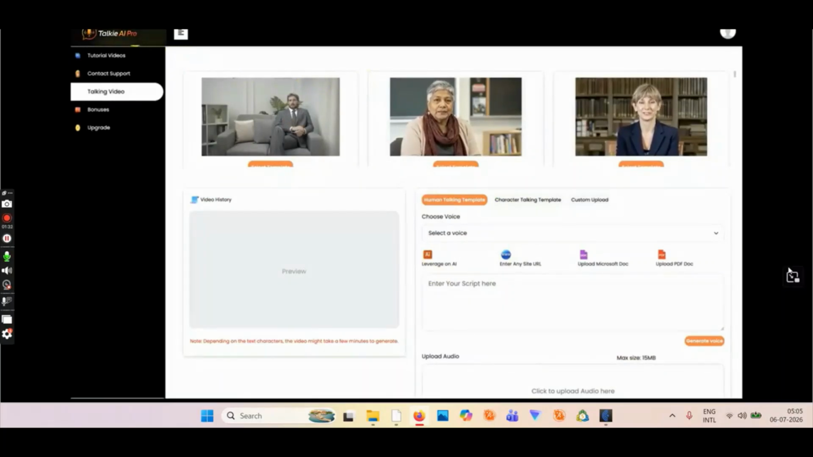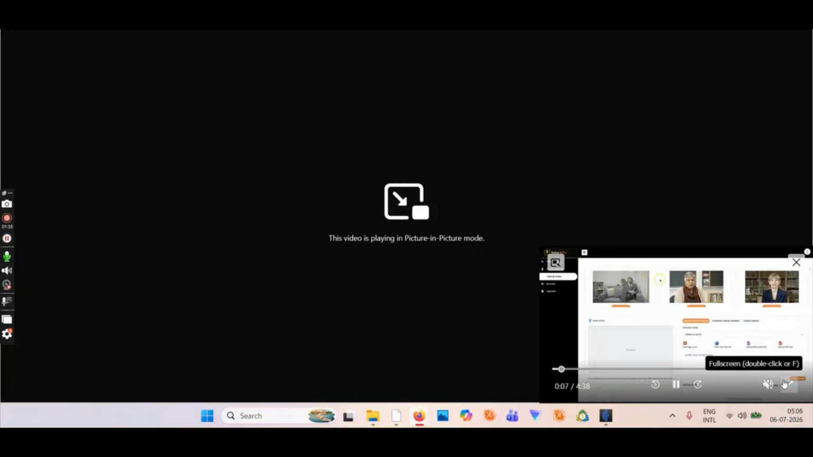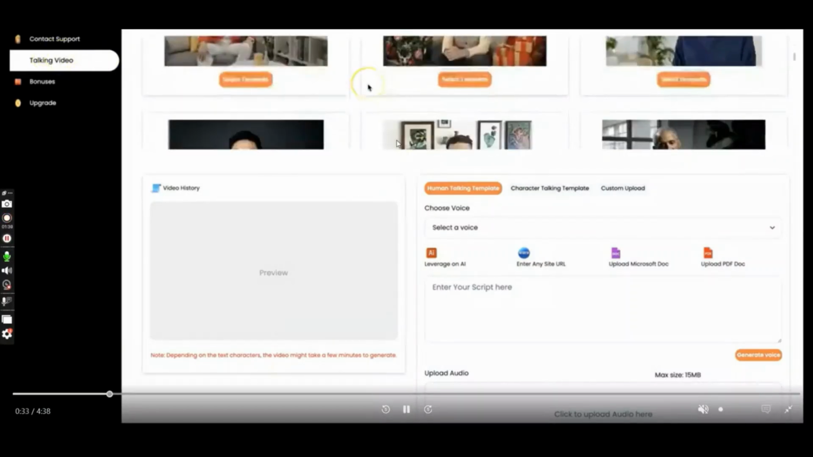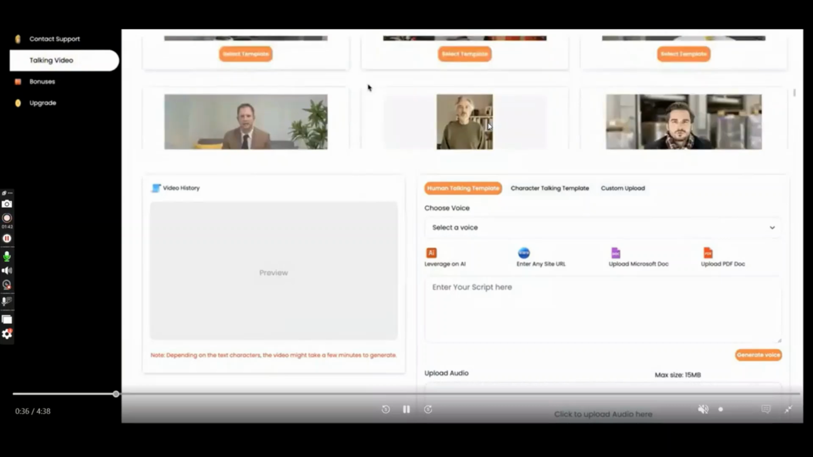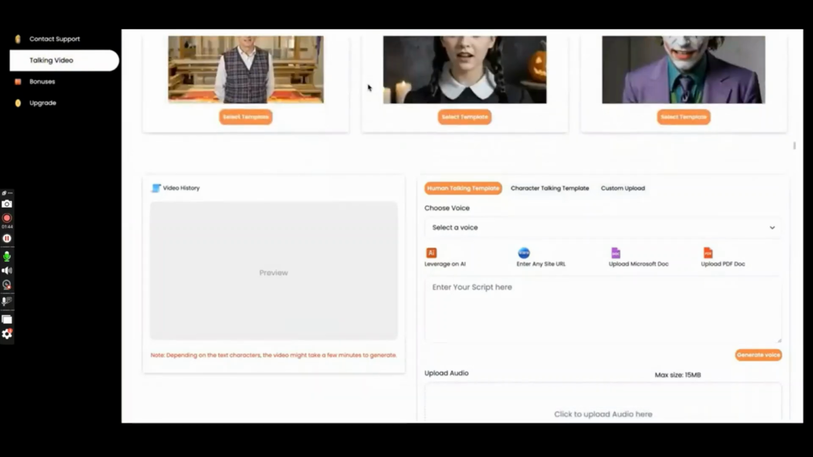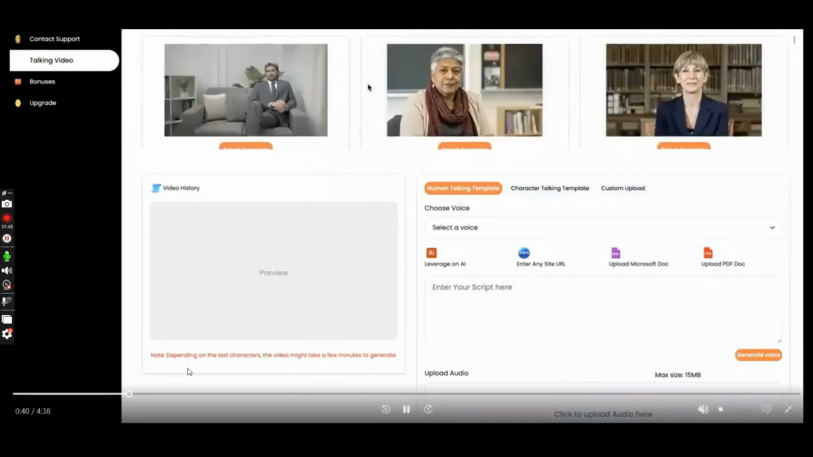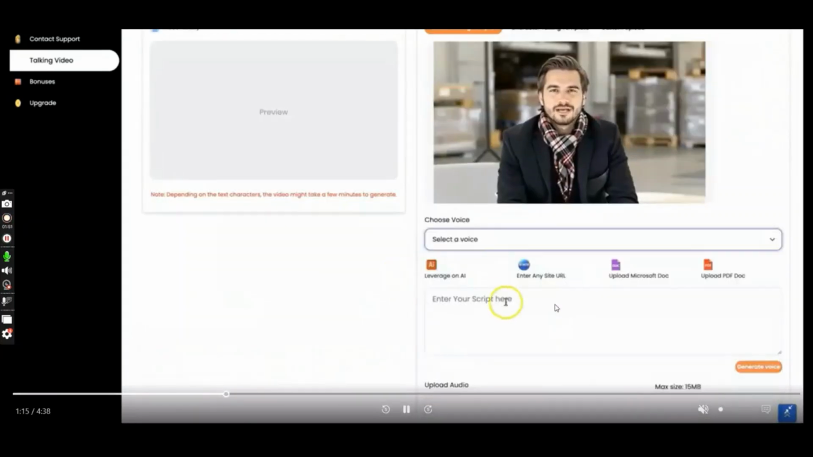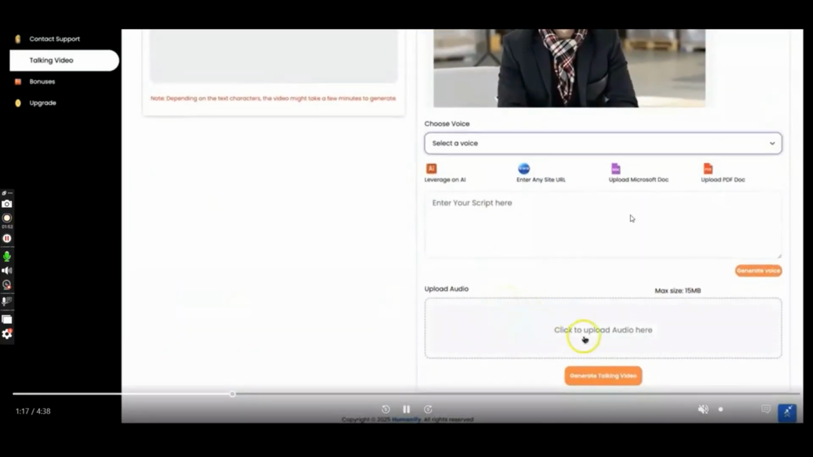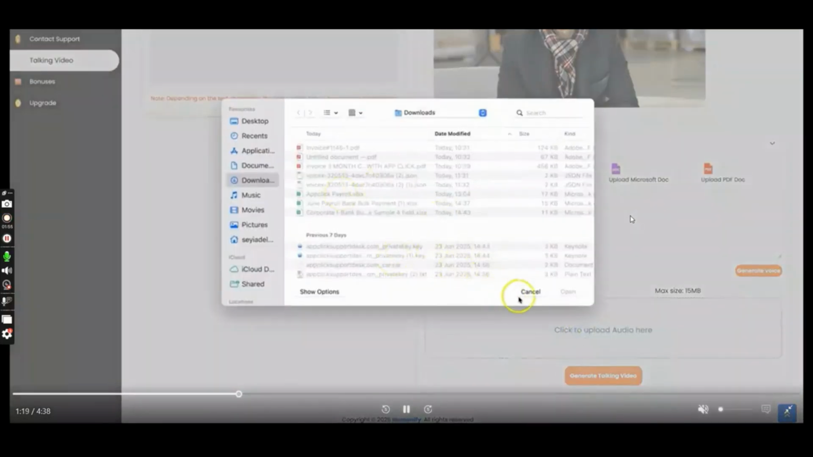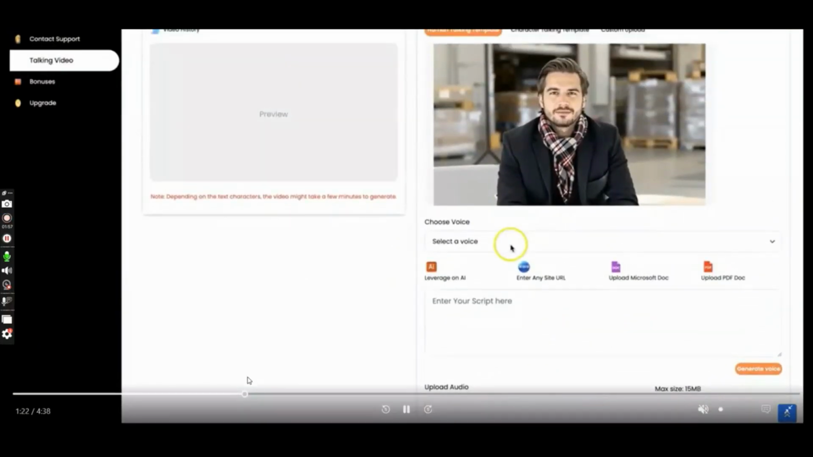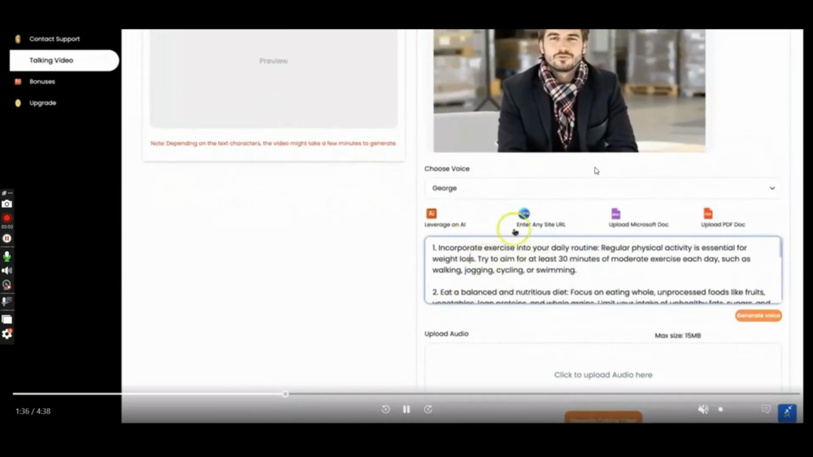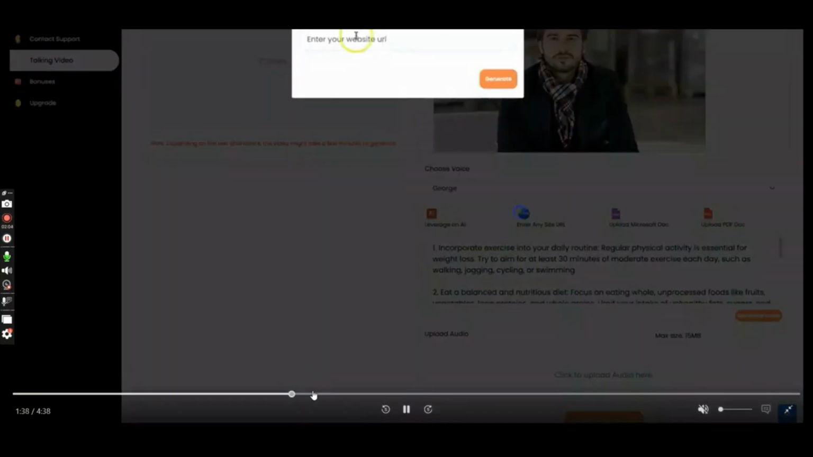Where is the button? Let me see. Here is the button. So you can create these videos from templates. These are pre-installed templates, humans, okay? And you have to simply just choose one template and then upload your script here, or use AI to generate the script, and you can choose multiple languages and then just click on upload, then click on generate the video, and it will generate the whole maybe short video of 20 seconds, okay?